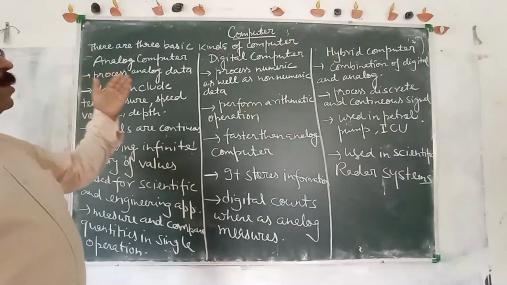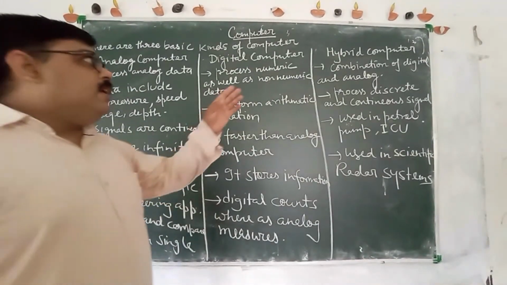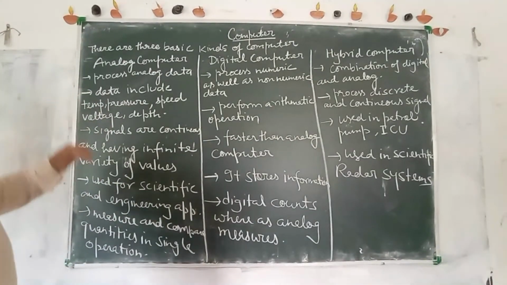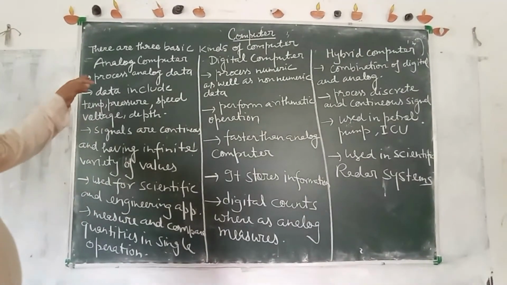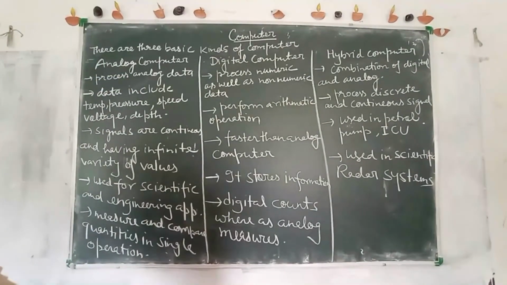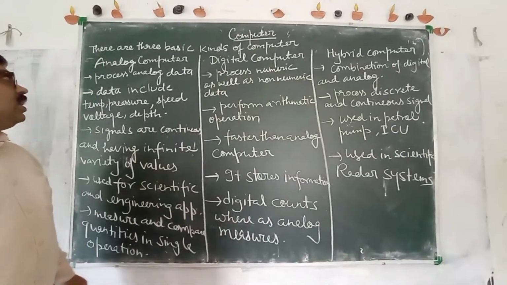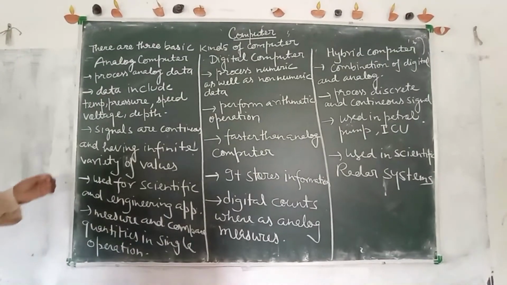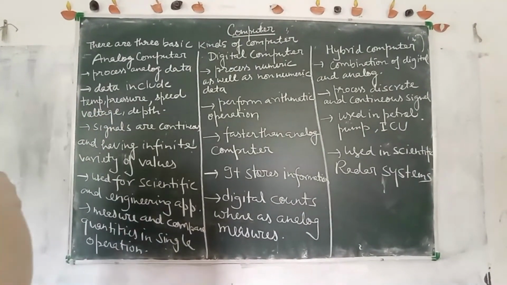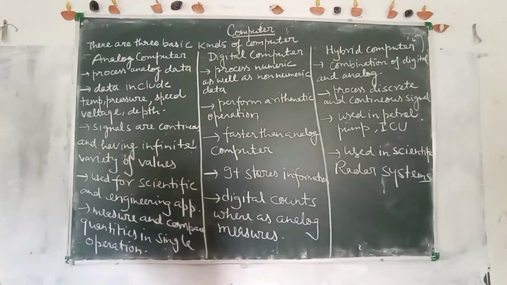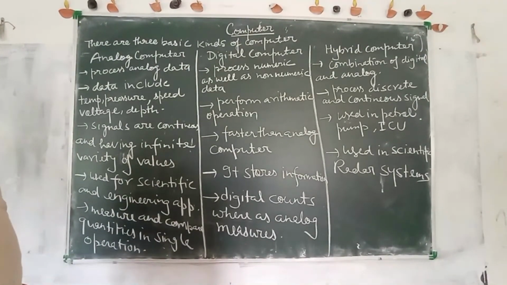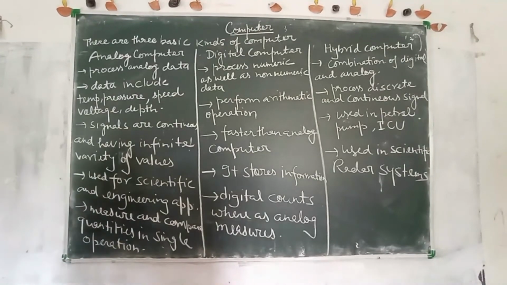So this is all about analog computers, digital computers and hybrid computers. Let us revise analog computer. It processes analog data, meaning it always works with continuous signals, and the data include temperature, pressure, speed, voltage and depth.